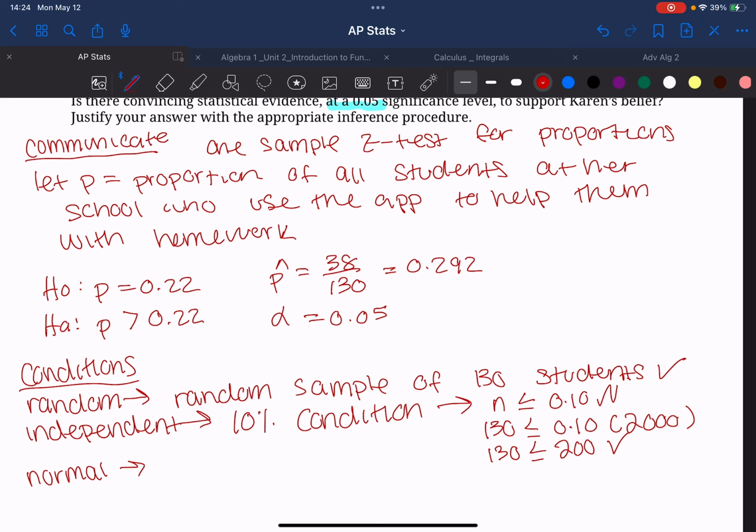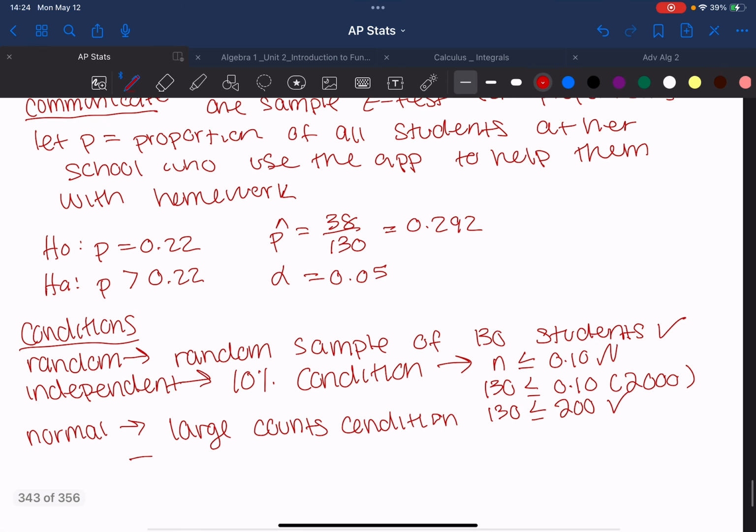We do that by proving the large counts condition. Remember, for the large counts condition, that is n times p is greater than or equal to 10, and n times 1 minus p is greater than or equal to 10. I would just plug in the sample size and the probability.